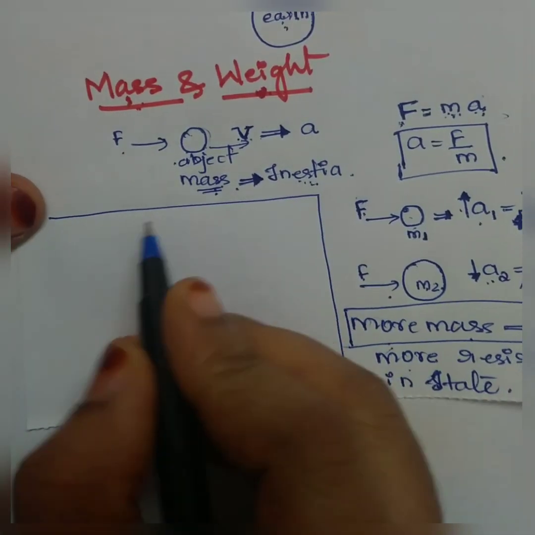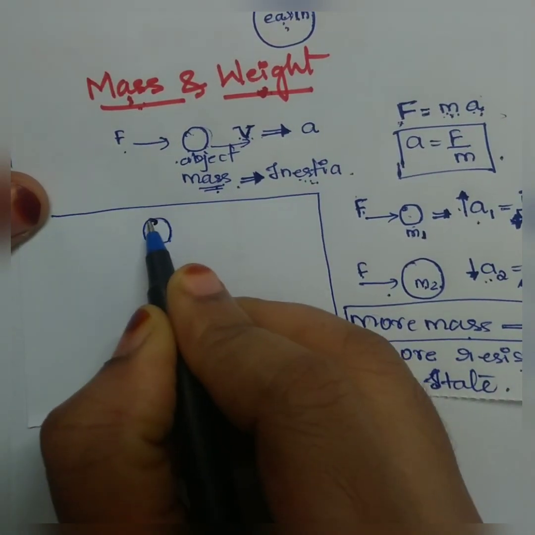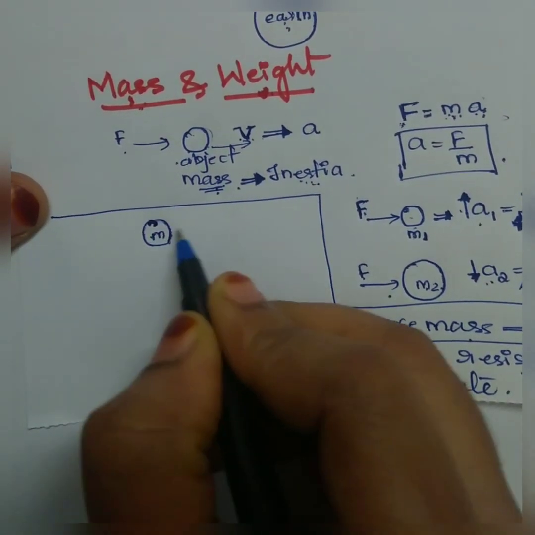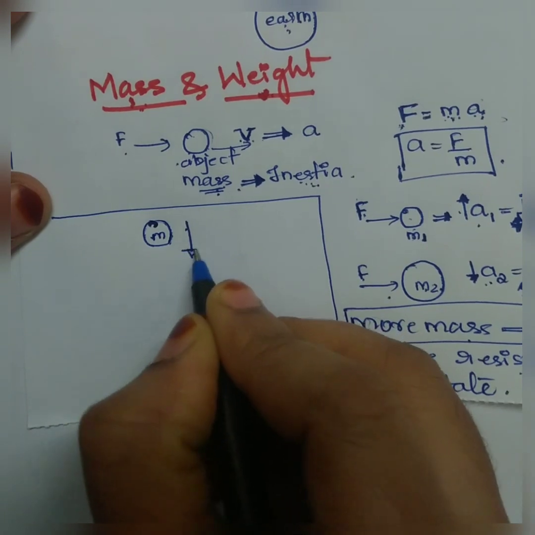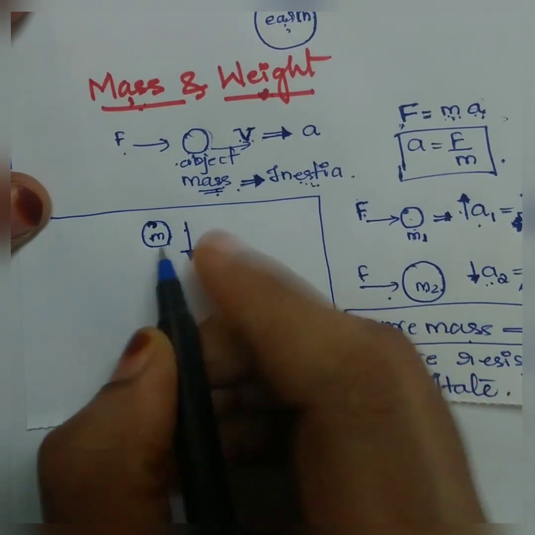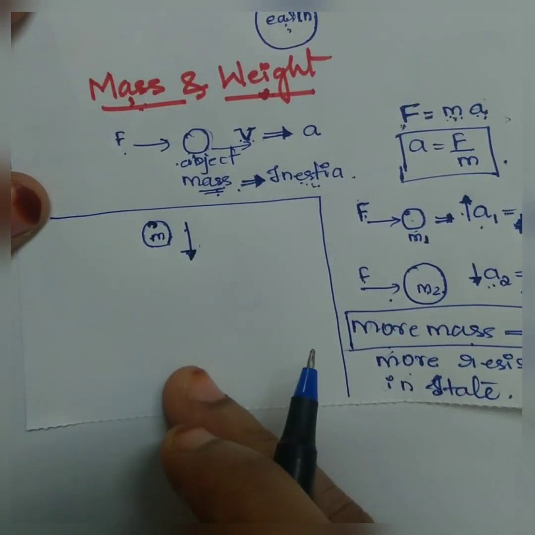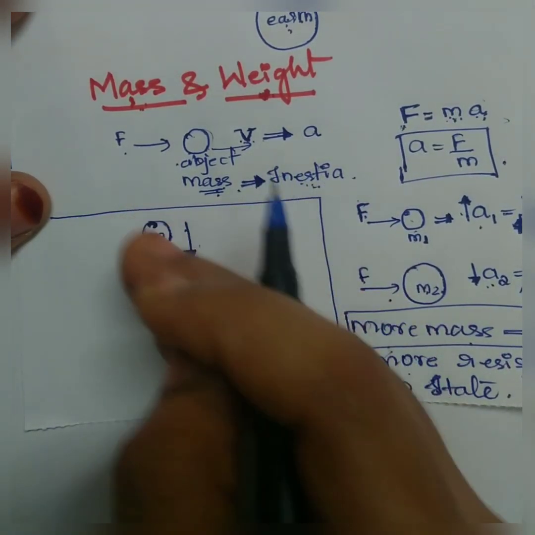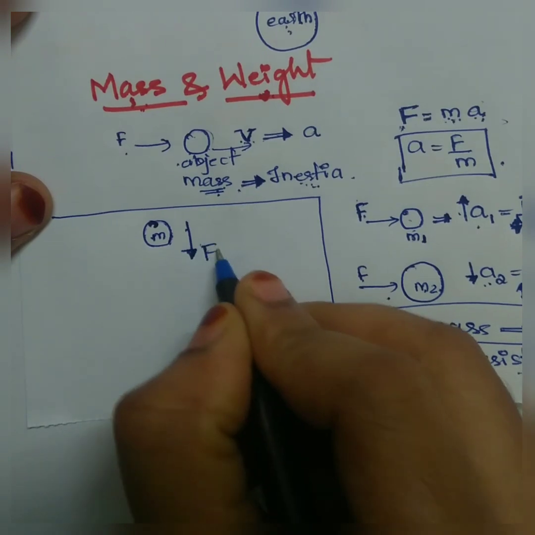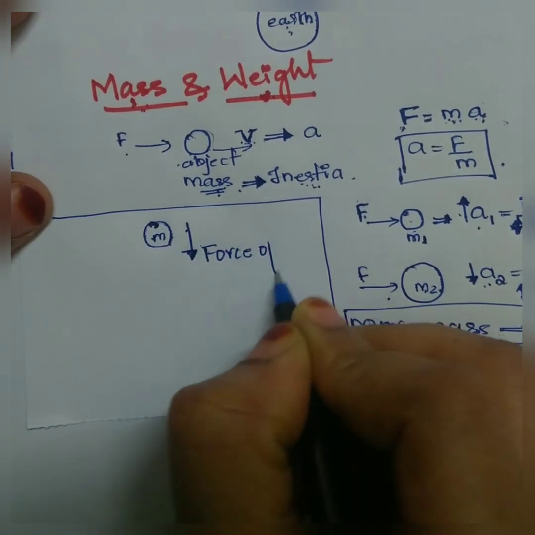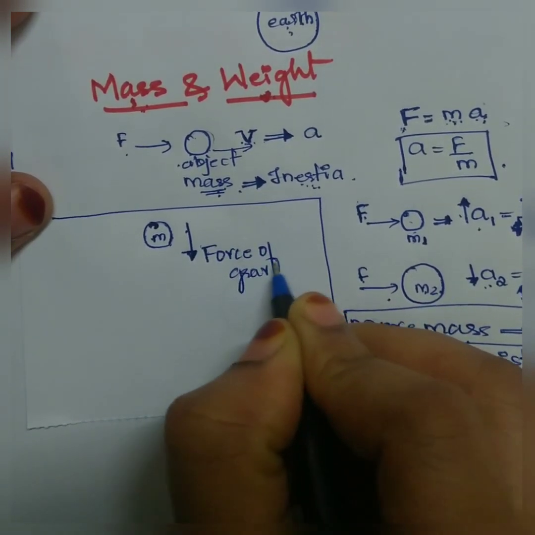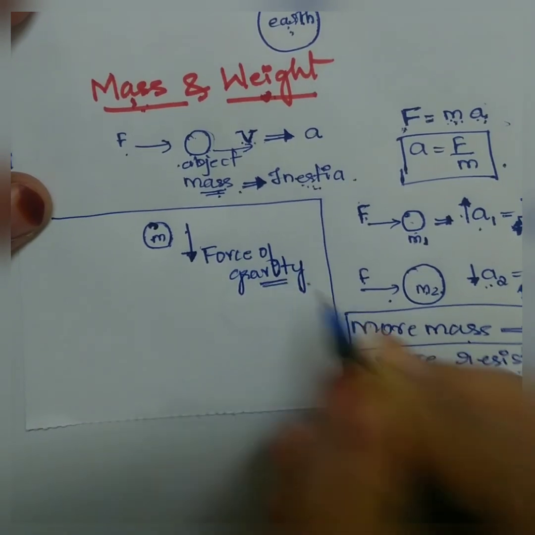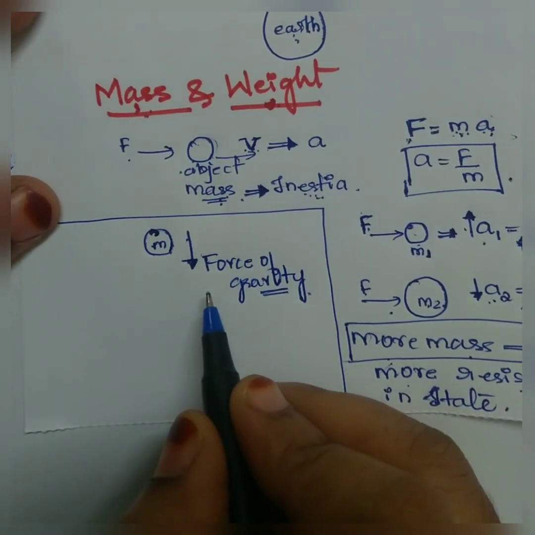Then let us consider we have an object of mass m and the force is applied in this direction. That means it is freely falling under gravity. So therefore earth is applying some amount of force on this object. So this force will be the force of gravity, we can say. This is a very important topic. You need to listen to it very carefully.